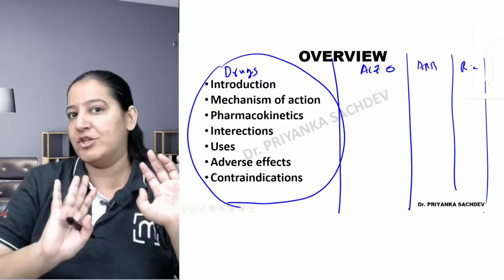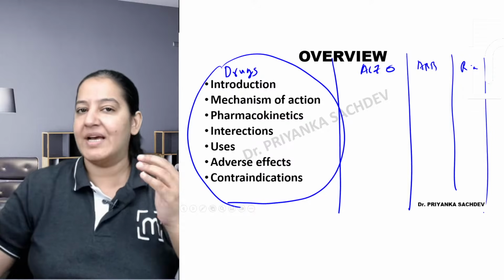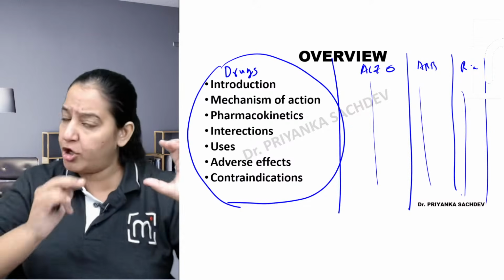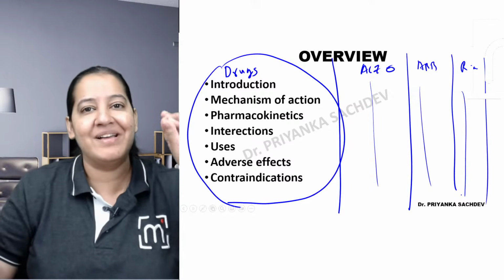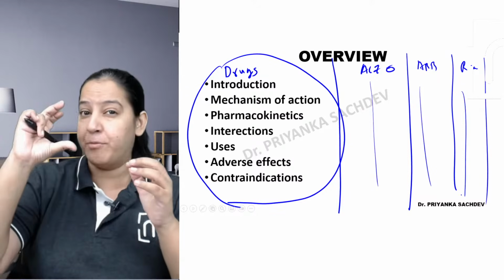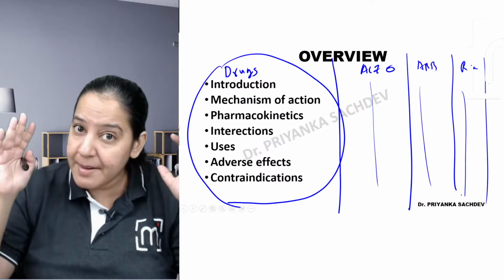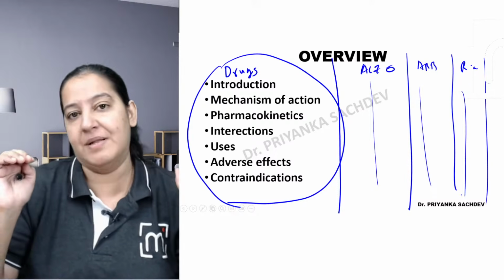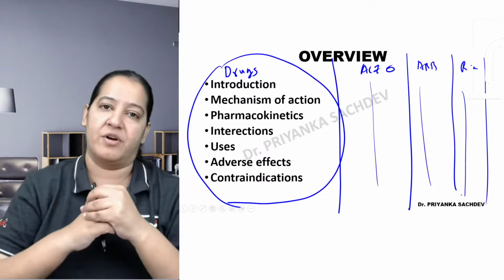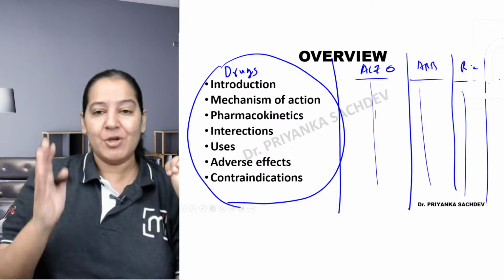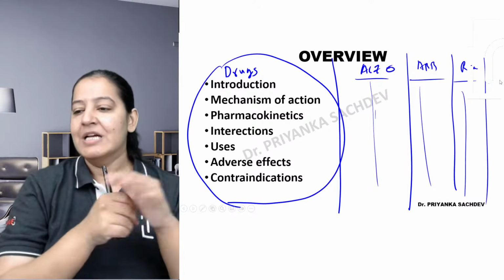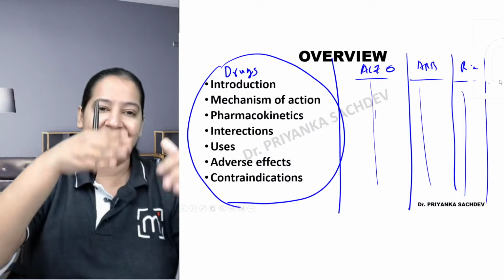Make the 3 columns on 1 page only. So in the end, whenever you are going to your exam, just read the 1 page. You just revise the 3 columns under these headings, and the complete chapter will be revised in 5 minutes. Multiple revisions are required, but you cannot revise multiple times from big books, the textbooks, from your notes. Make comparative tables. For every chapter, you should have a comparative table of all the drugs present in that chapter. Here we have 3 drugs, so take a big paper and make 3 columns. These are constant headings, so study all the drugs under these headings.